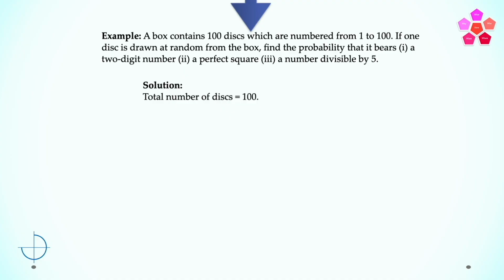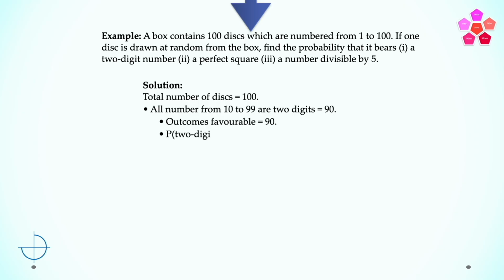Solving the first part of the question, all numbers from 10 to 99 are 2 digits, which is equal to 90. So the outcomes which are favorable are equal to 90. To the event of selecting, the probability of 2-digit numbers is 90 divided by 100, which is equal to 0.9. Let's look at the second part of the question.